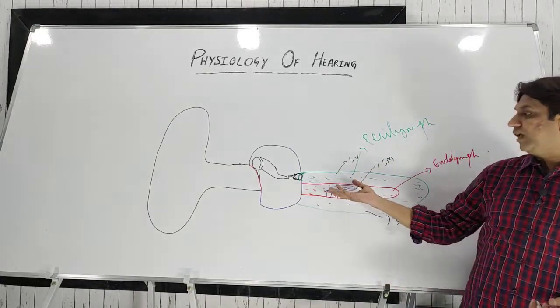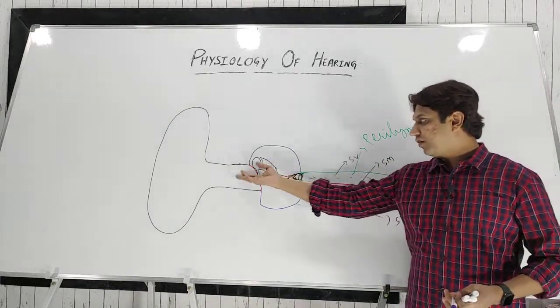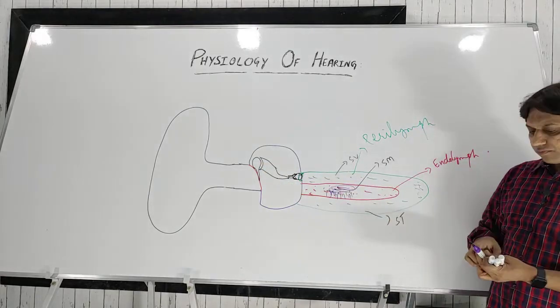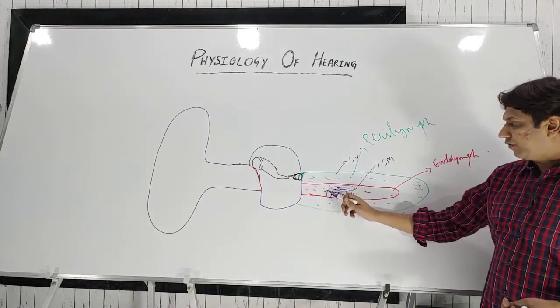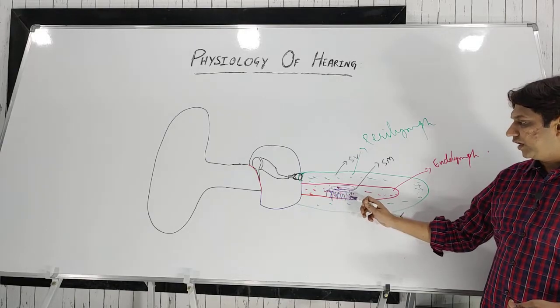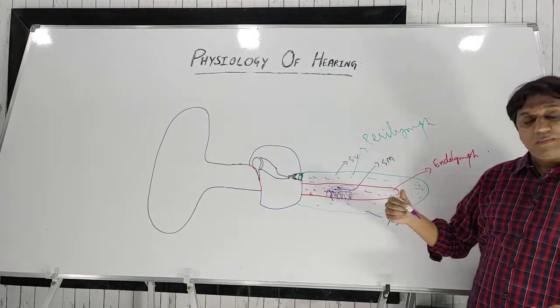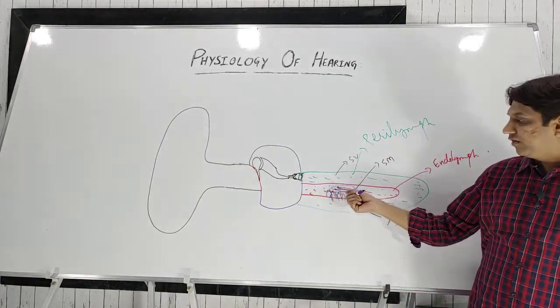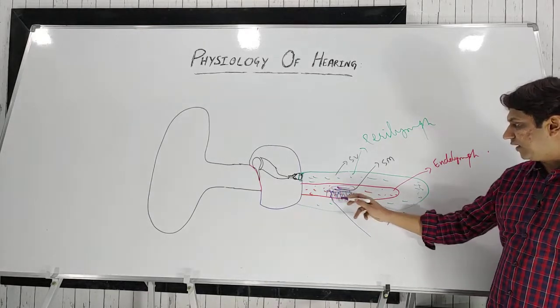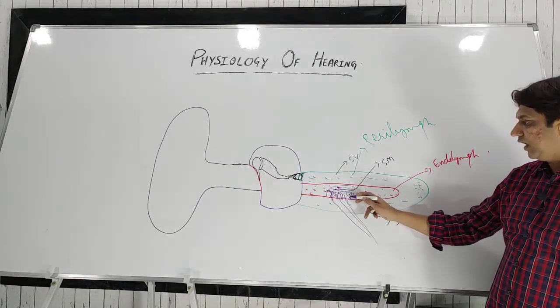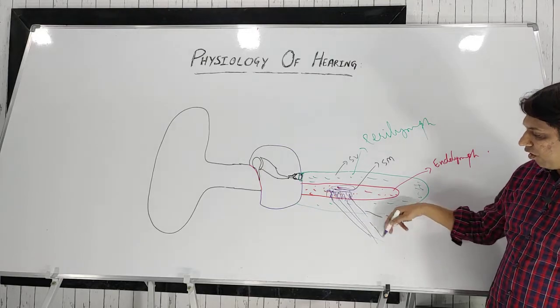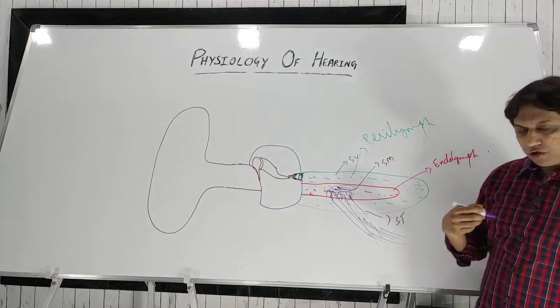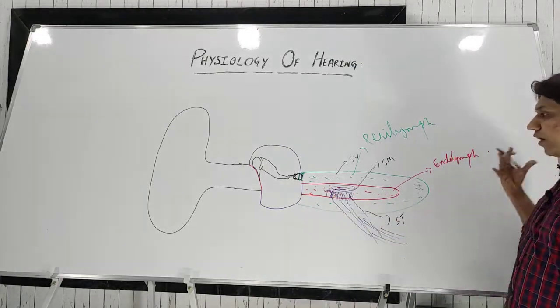So how exactly, from the external ear, middle ear and inner ear, are the sound waves converted into electrical energy? The mechanical energy is converted into electrical energy at the inner hair cells and outer hair cells in the inner ear, and these signals are transmitted through the auditory nerve, the vestibulocochlear nerve, and go via the auditory pathway to the brain.